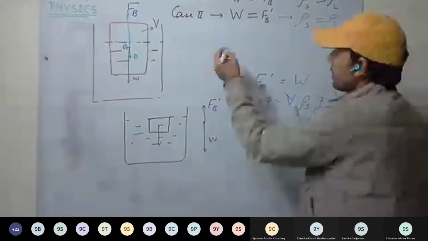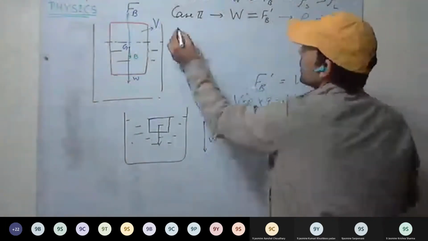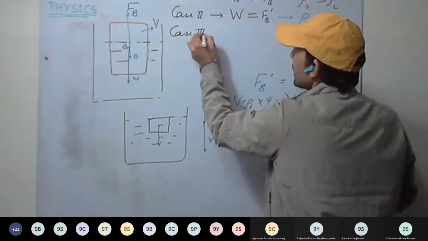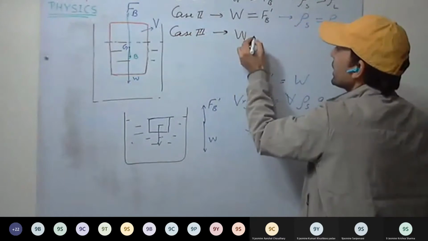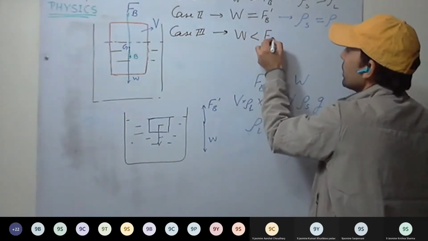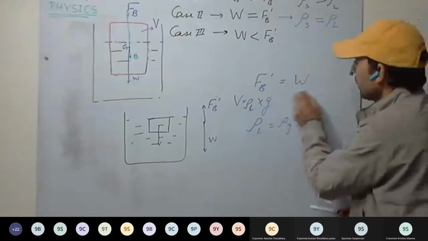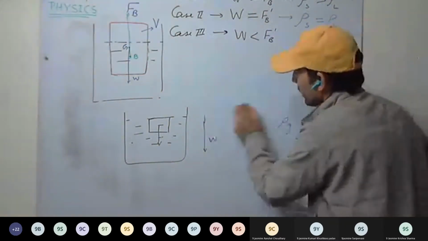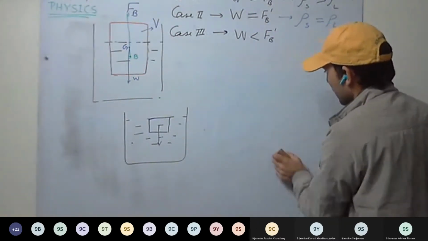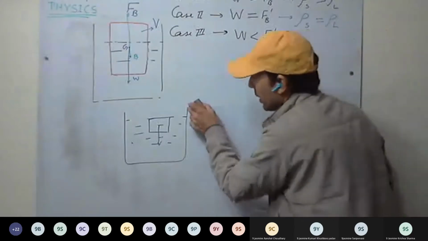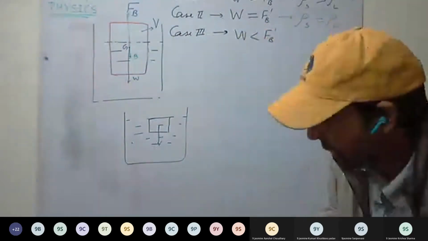Now case third, when weight is less than maximum buoyant force. In this case, see what happens.